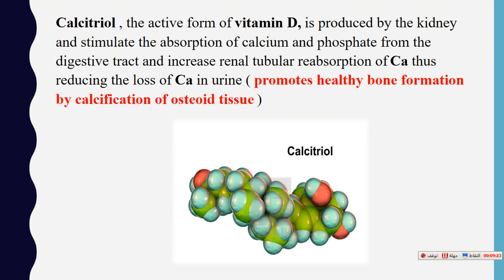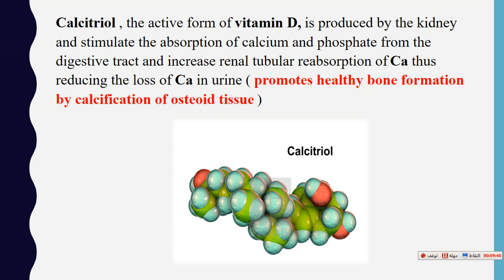So why do we call it a hormone? Because of its action: vitamin D function is regulated by hormones and it has a receptor like steroid hormones. So it is not a true vitamin.